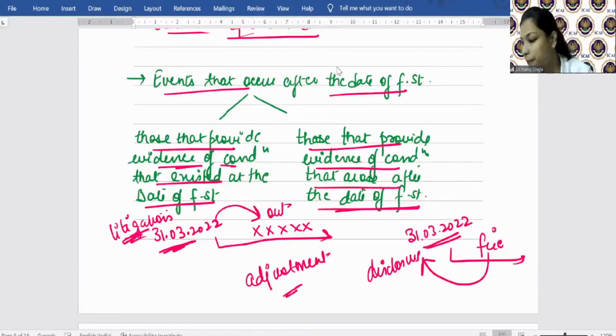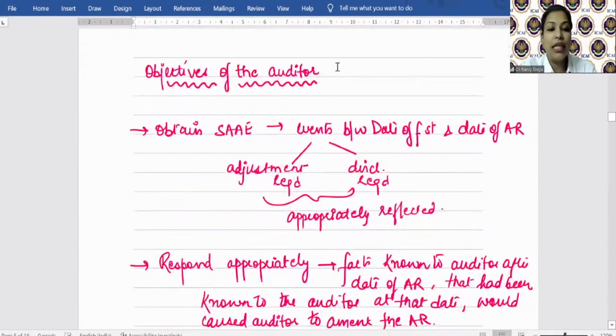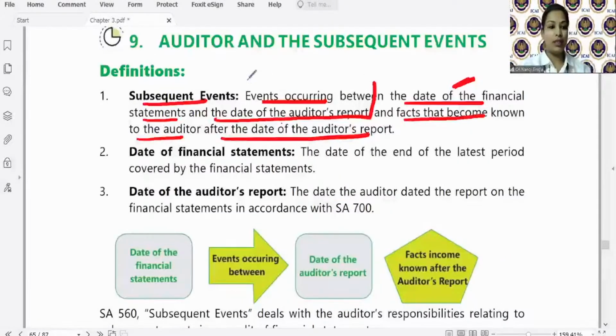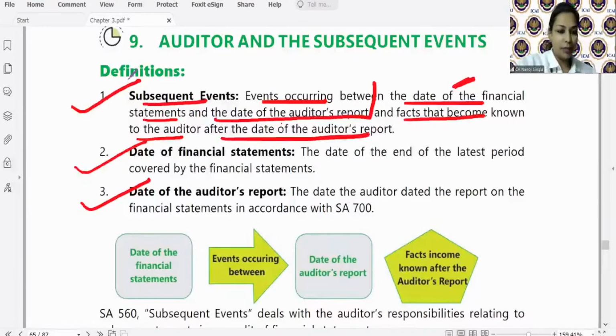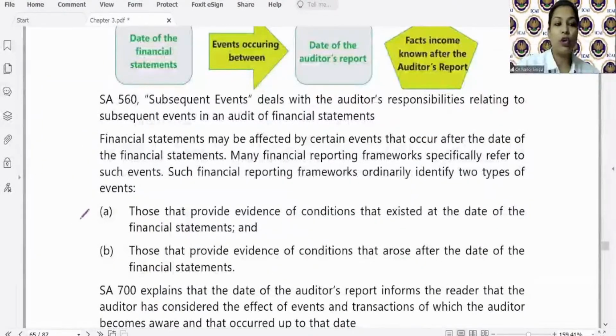Clear? Is it clear? ठीक है. Now, what are the objectives of the auditor in terms of SA 560? है ना? आपको date of financial statement भी पता चल गया, date of auditor's report भी पता चल गया, subsequent events भी पता चल गया. Date of issue of financial statement हम अभी रुक कर discuss करेंगे. ठीक है. Now this is talking about what?